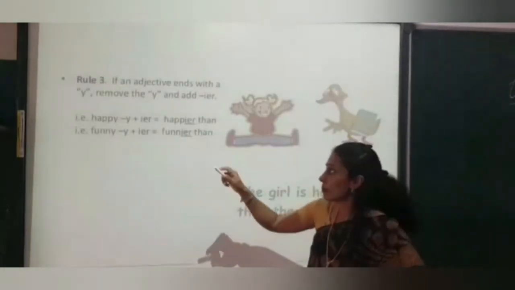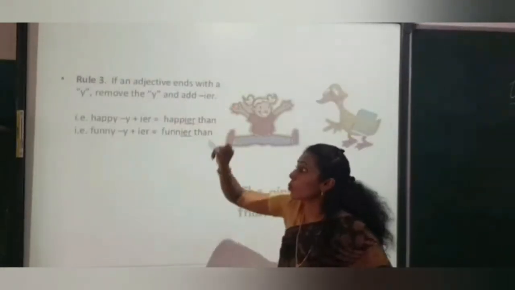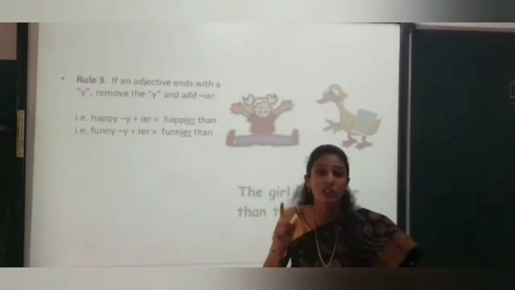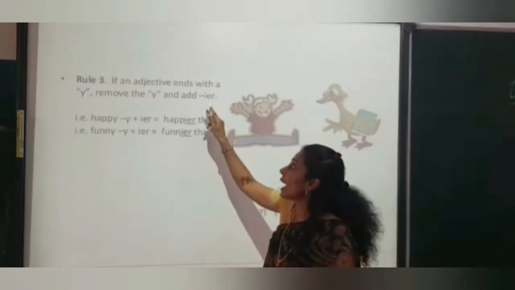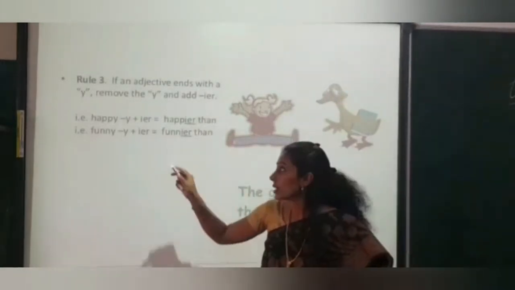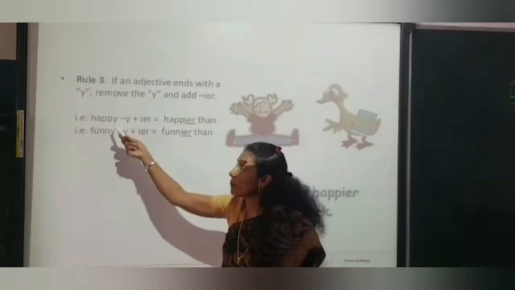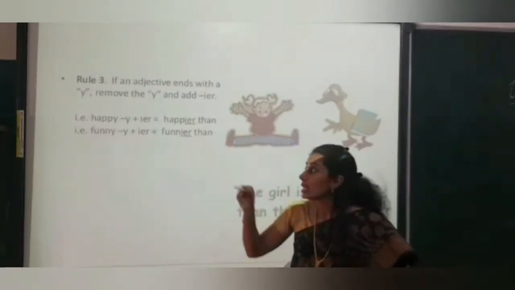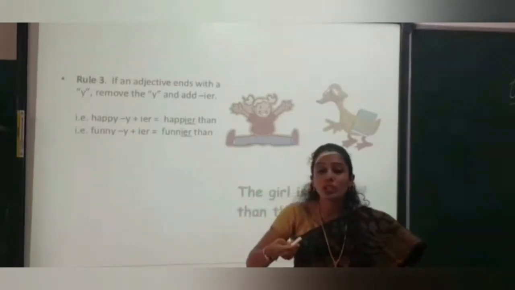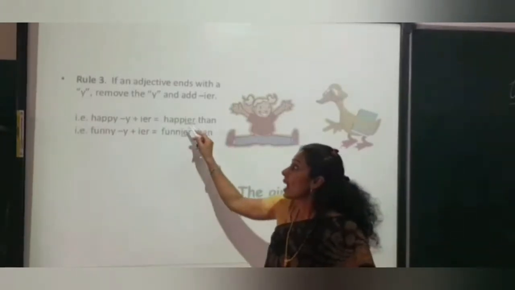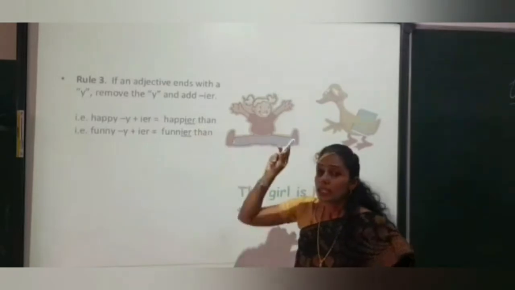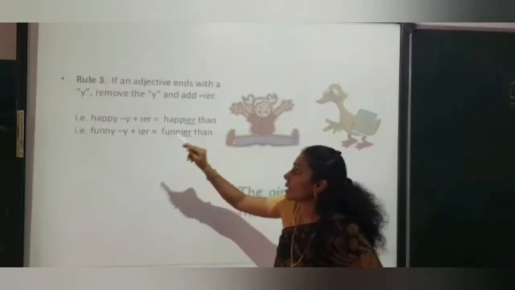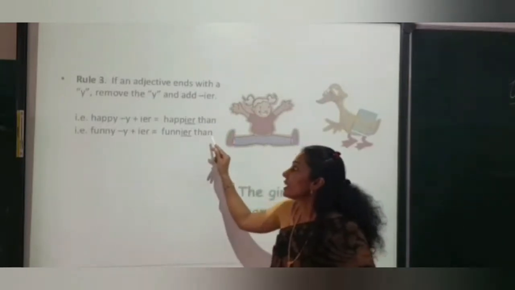Rule number 3. If an adjective ends with y, then what do you have to do? You have to remove the y and add IER. So the word happy ends with y, तो y को हटा के आप क्या लिखोगे children? You are going to write IER. Then for the comparative degree, we will use the word than. Happier than. Funny, funnier than.